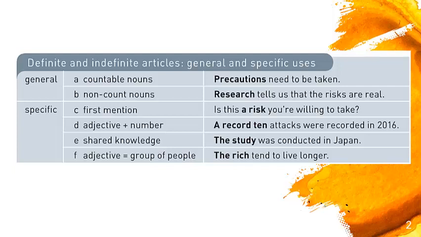Adjective plus number. "A record 10 attacks were recorded in 2016." Now, in this case, the structure is the one that requires the article, okay? Letter E, shared knowledge. "The study was conducted in Japan." Which study? It's something that is either mentioned previously or is general knowledge, okay? And finally, adjective that refers to a group of people. "The rich tend to live longer," okay? The rich is actually referring to that whole part of the population, okay?